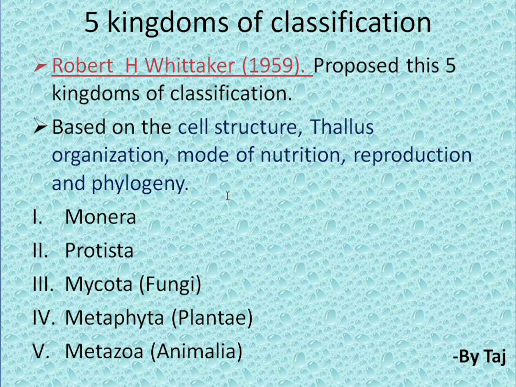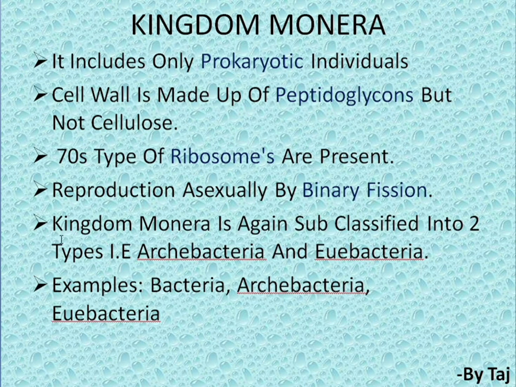So coming to the first kingdom of classification, that is what we call kingdom Monera. Detailed information we will discuss in this concept. So kingdom Monera includes only prokaryotic individuals. Prokaryotic means, as I have already said, membrane bound organelles will be absent in a cell.